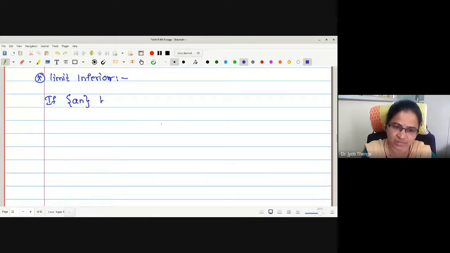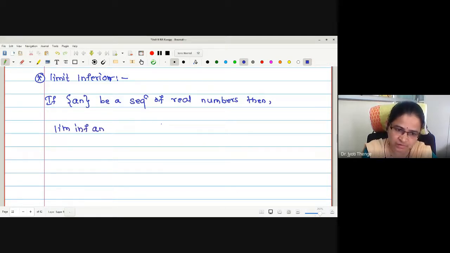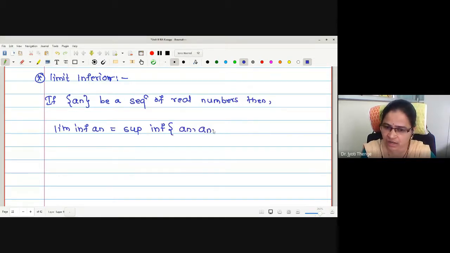If a_n is a sequence of real numbers, then the limit inferior of a_n is defined to be the supremum of the infimum of the sequences, that is, the infimum of the set a_{n+1}, a_{n+2}, and so on. The infimum is taken of this set, and then the supremum is found.